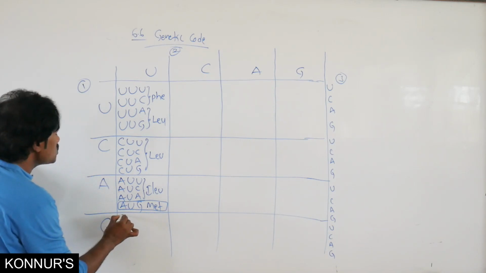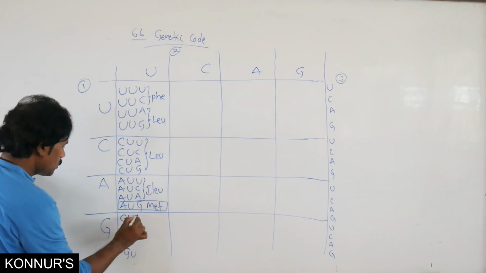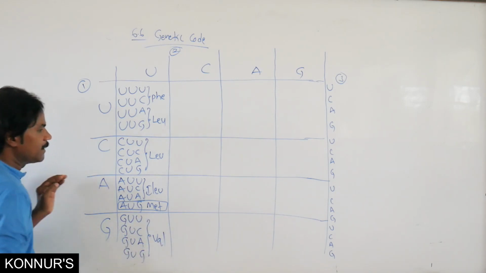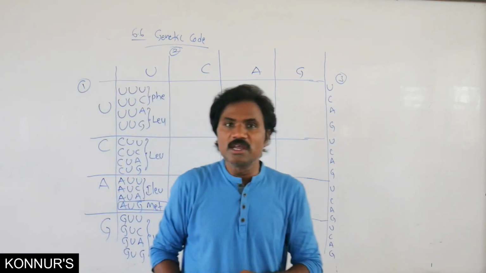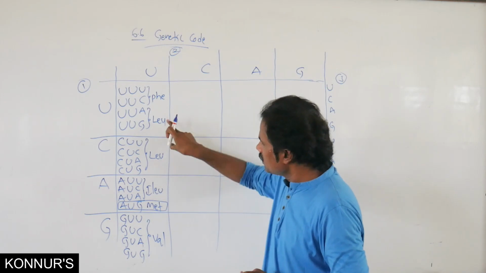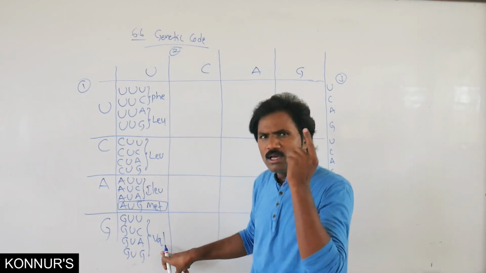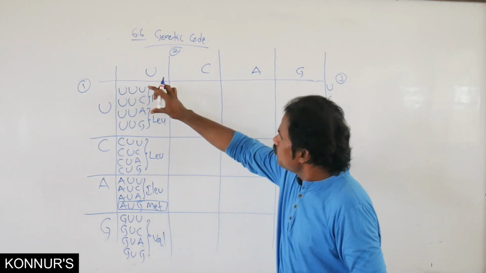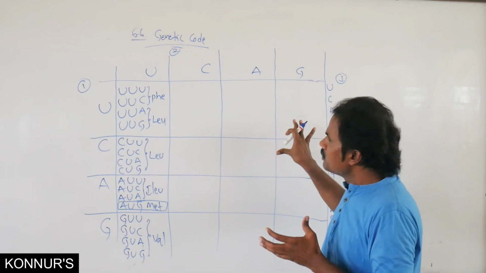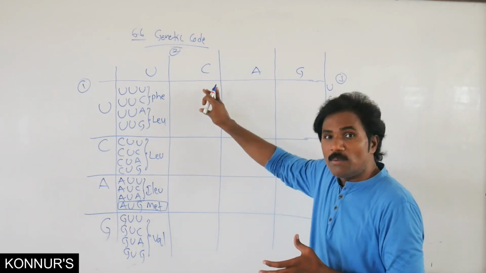Then the last one, GU, all represent valine. Here remember it like PLIM. Any one valine; if you remember the first two, the remaining are all similar.